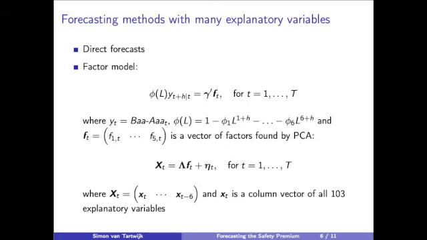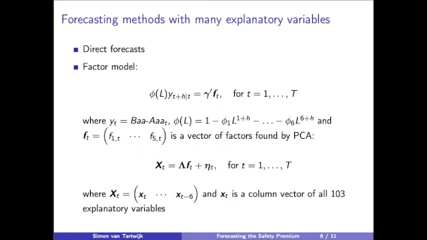So there are these other forecasting methods I use, and the trick with these ones is to take as many explanatory variables as you can, and then figure out a way to not overfit the model, such that the out-of-sample forecasts are also good, and that it is not just a perfect prediction for the in-sample periods. So here's the model I use for the factor model.